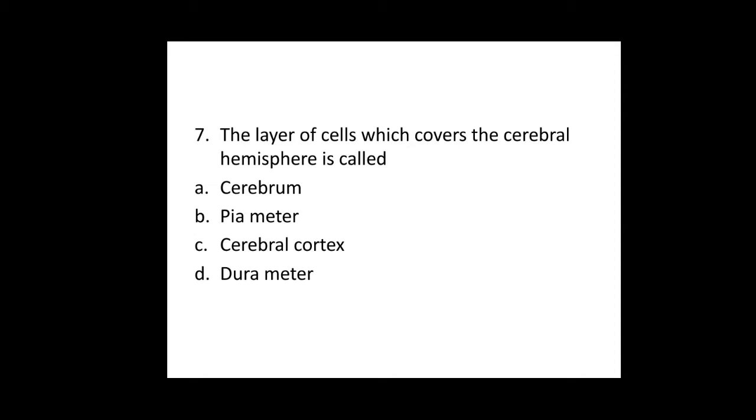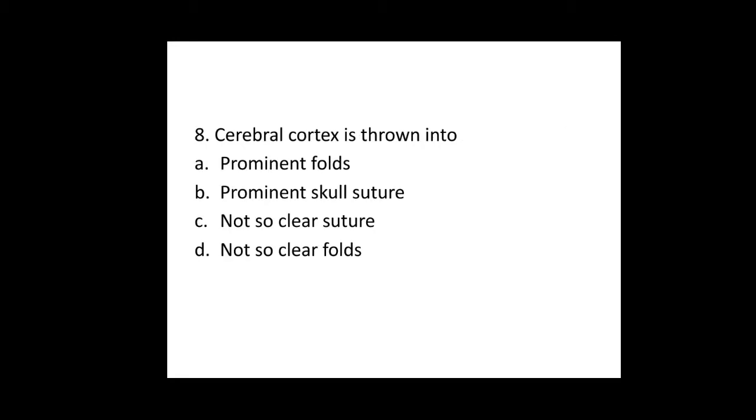Seventh one, the layer of cells which covers the cerebral hemisphere is called? Option A, cerebrum. Option B, pia mater. Option C, cerebral cortex. Option D, dura mater. So here the cerebral hemisphere is covered by the layer of cells called the cerebral cortex. Seventh question, the answer is option C.